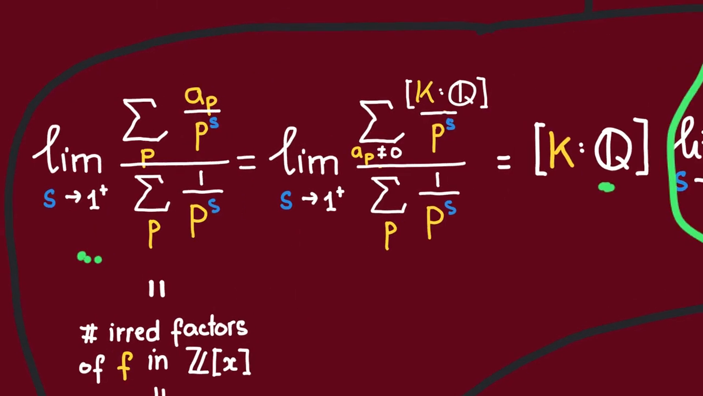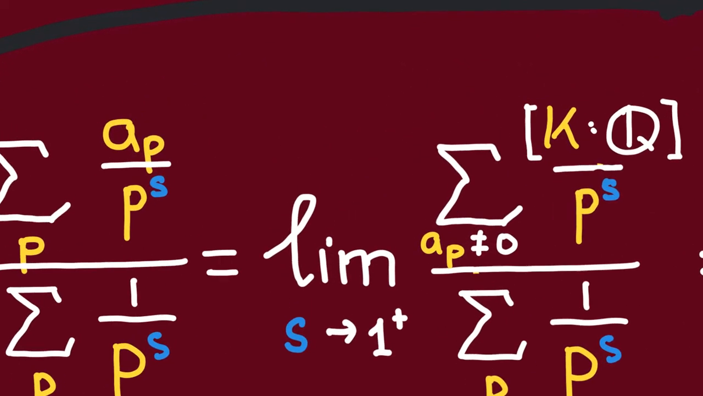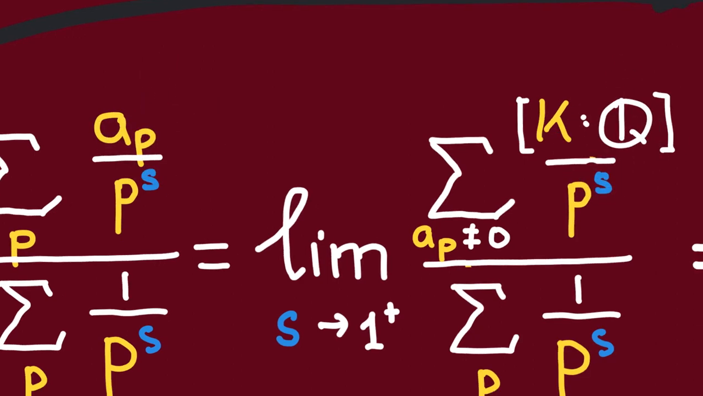On the other hand, observe that when a_p is not equal to 0, then it's going to be equal to the degree of K over Q. So why is that?